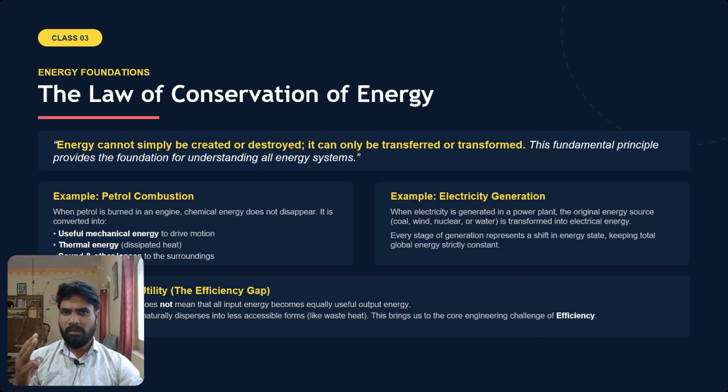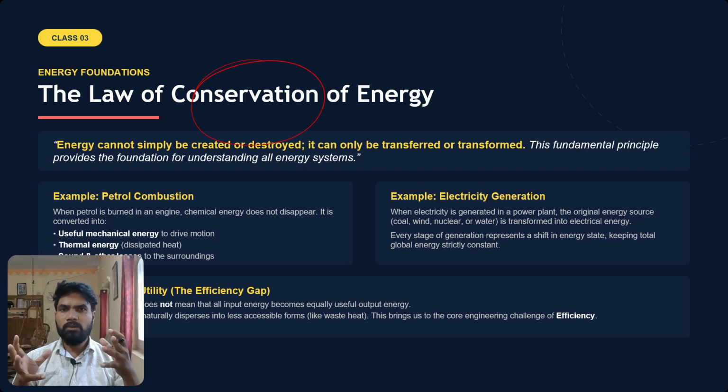Three laws of thermodynamics are there; we will see them later. Here we will see the law of conservation of energy. Simply, the law says that total energy in a system, you can say in the universe, is permanent, meaning energy cannot be destroyed.